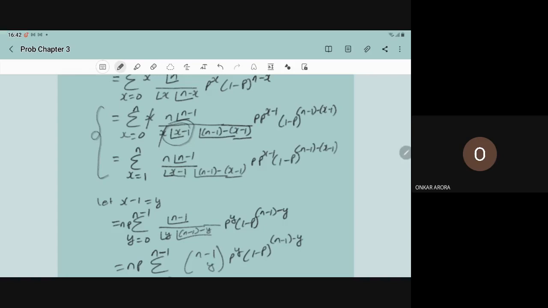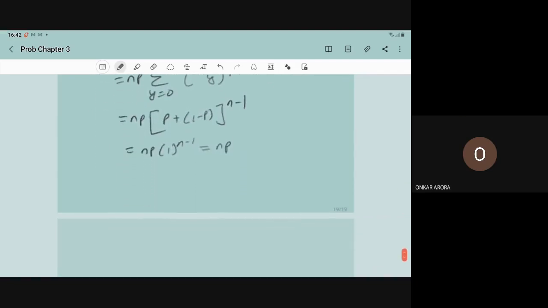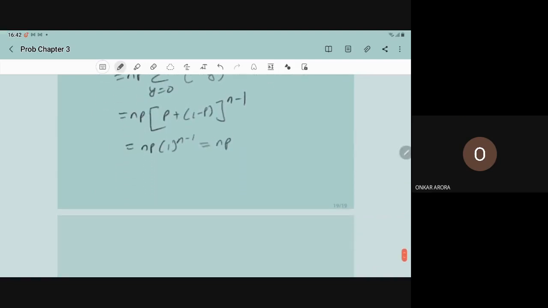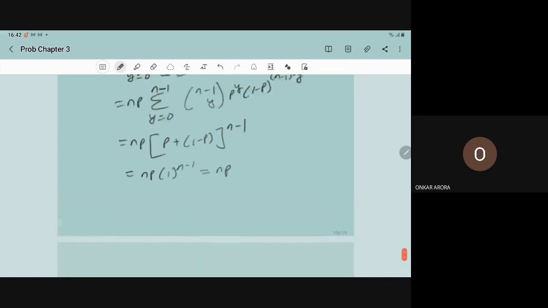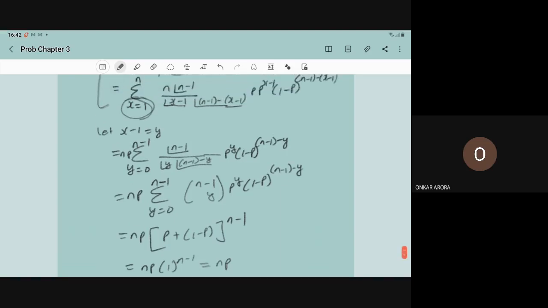But in the next step, to show the cancellation, we have started this summation from x equal to 1, because the step of x equal to 0 is now not coming in the picture. Now, we have to compute the variance. We can also differentiate that binomial part to get this. That can be another approach.